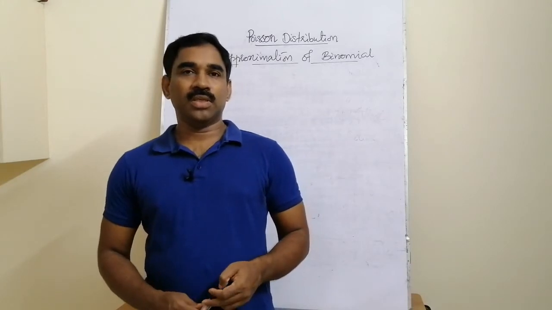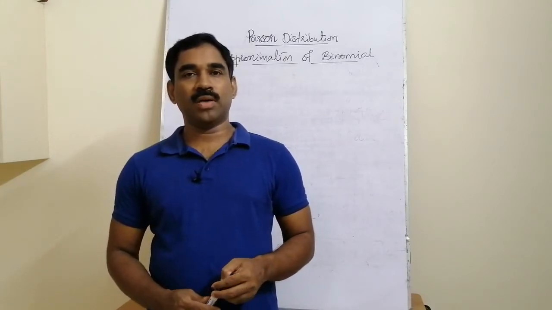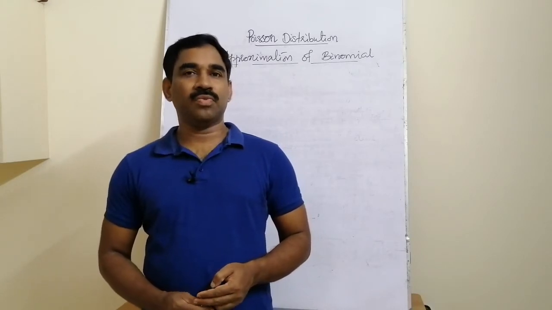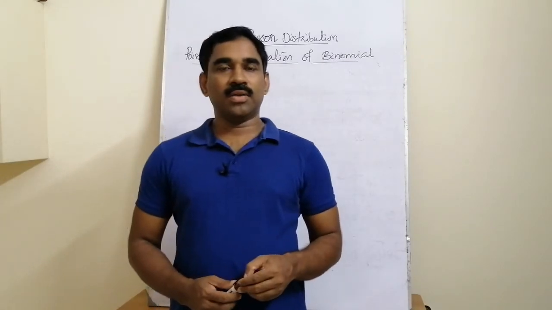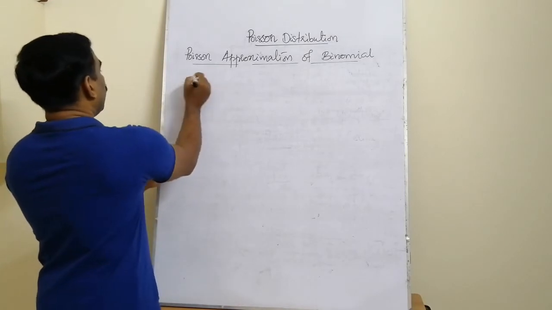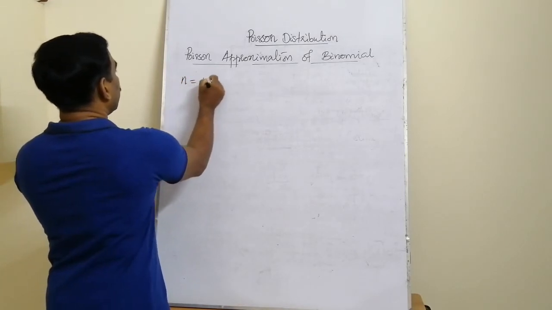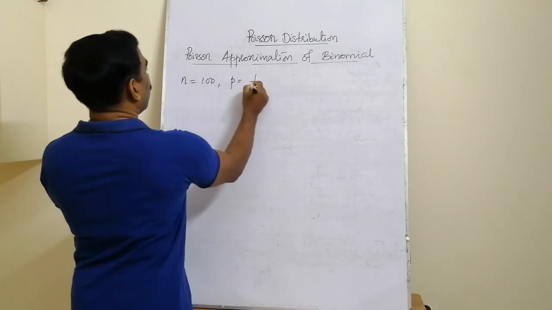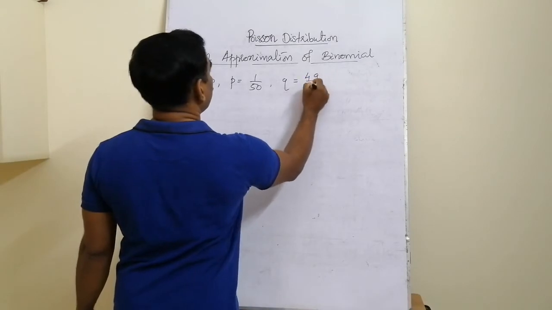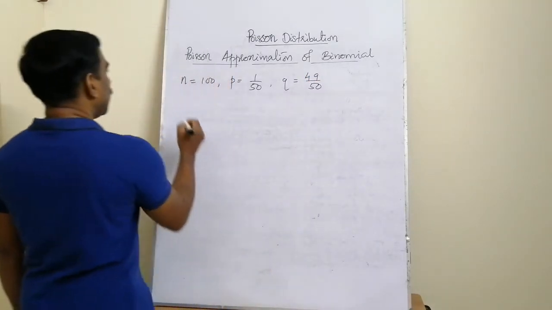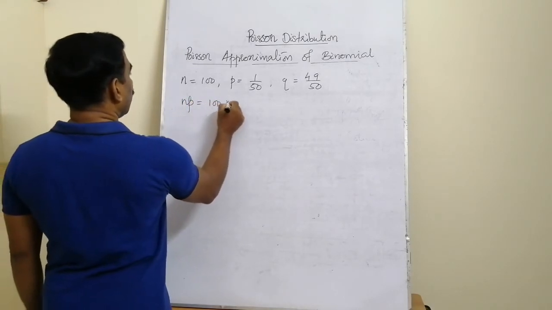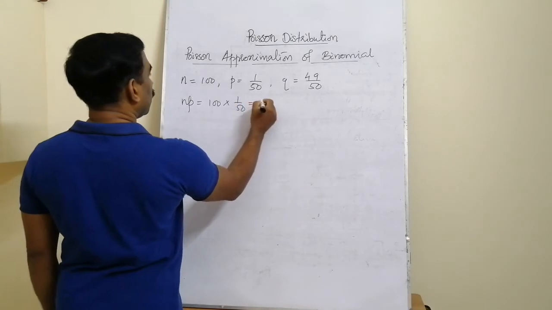The advantage of Poisson distribution is that binomial distribution can be approximated by Poisson distribution when n is very large, for example n is greater than 100 and p is very small, so that np equal to lambda is a constant, typically less than 5. Now for example, consider the binomial distribution with n equal to 100, p equal to 1 by 50 and q equal to 49 by 50. Then what is np? For this distribution, np is equal to 100 into 1 by 50, which is equal to 2.